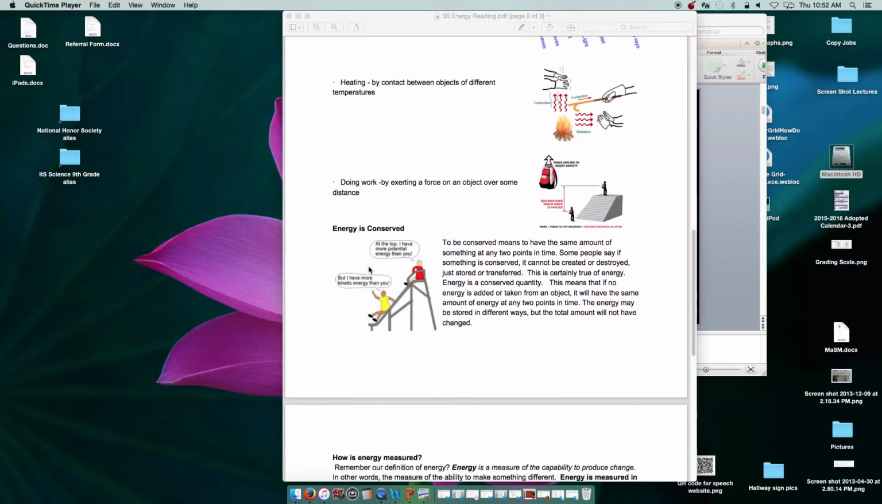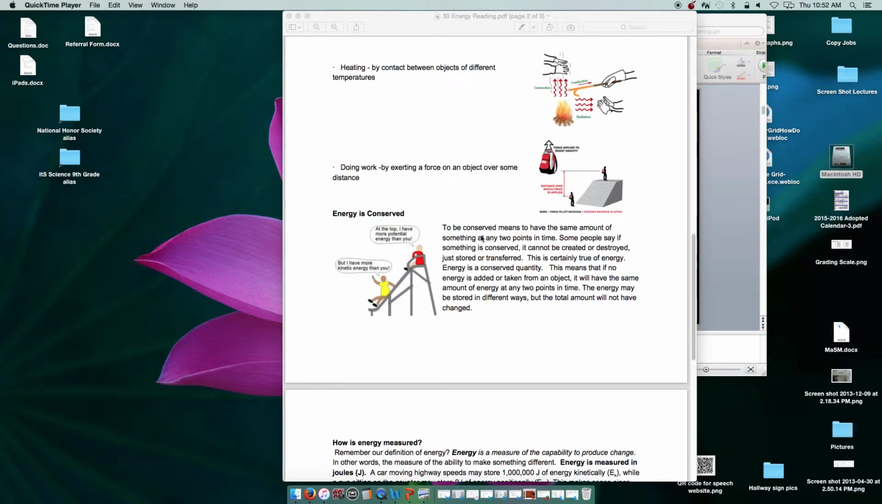The next thing you want to talk about is that energy can be conserved. To be conserved means to have the same amount of something at any 2 points in time, like the beginning and the end. Some people say if something is conserved, it cannot be created or destroyed, just stored or transferred. This is certainly true of energy. Energy is a conserved quantity.